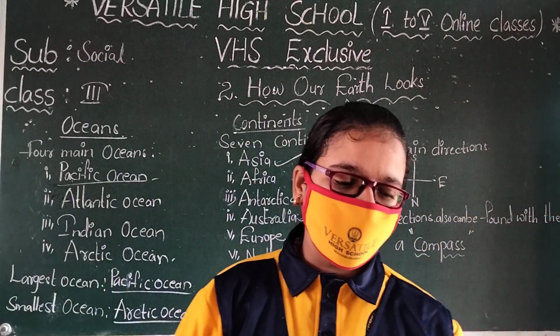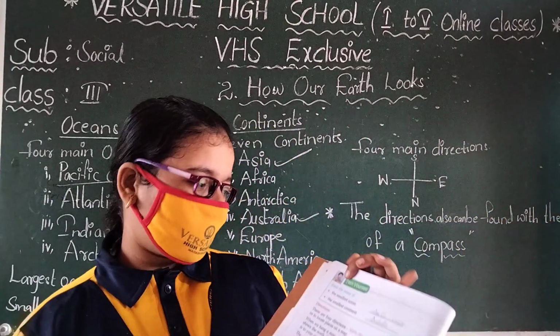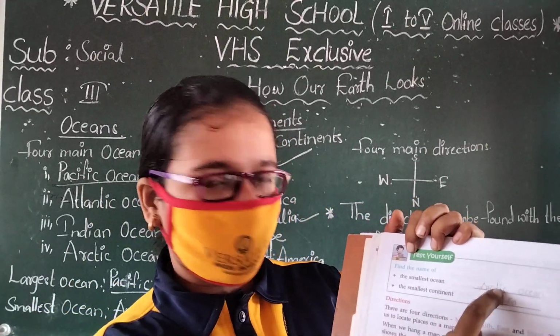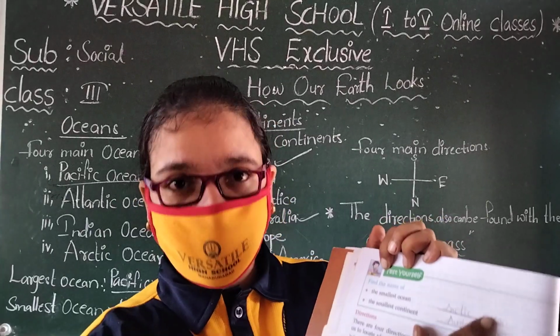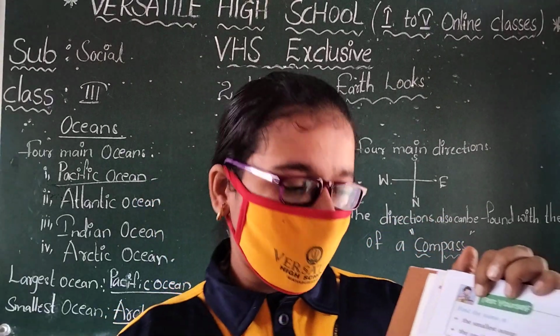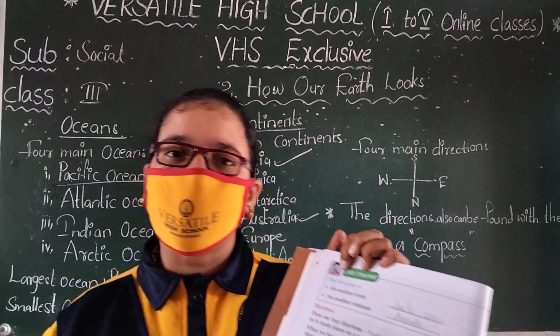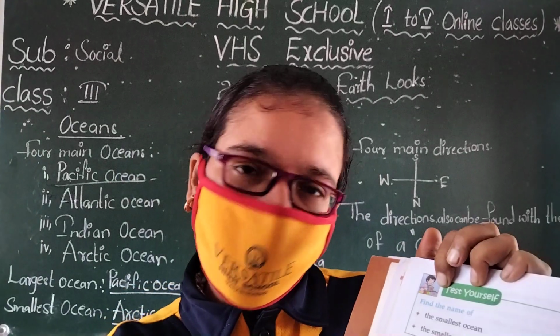Children, here is a test. Find the names yourself. All of you write this: the smallest ocean. Which is the smallest ocean? The Arctic Ocean is the smallest ocean. Which is the smallest continent? Australia is the smallest continent. All of you write these blanks.